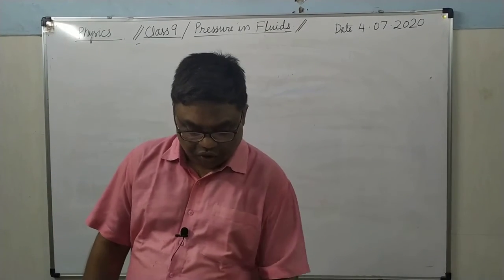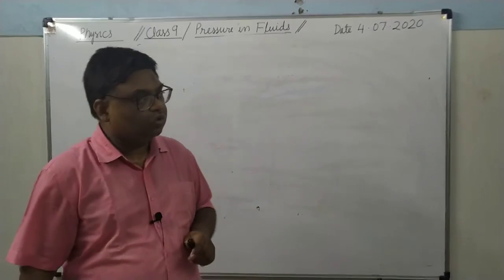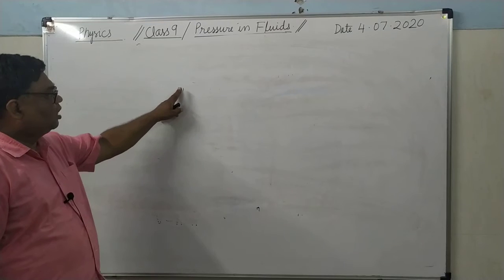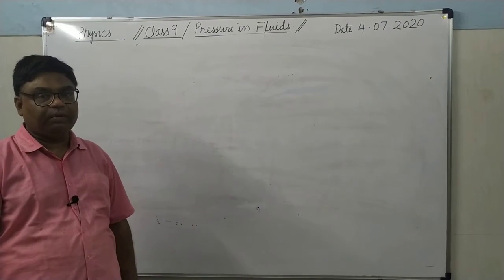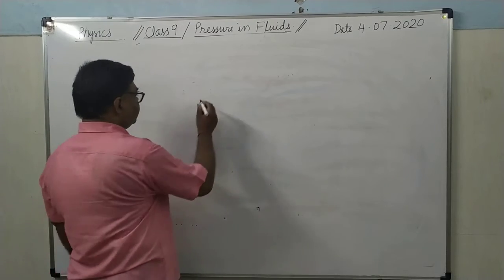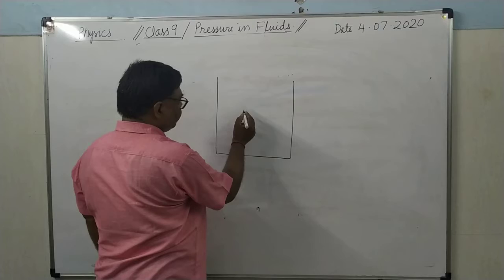Now laws of liquid pressure. There are 5 laws of liquid pressure. So what is the first law? Liquid exerts same pressure in all directions around any point. This is the first law.